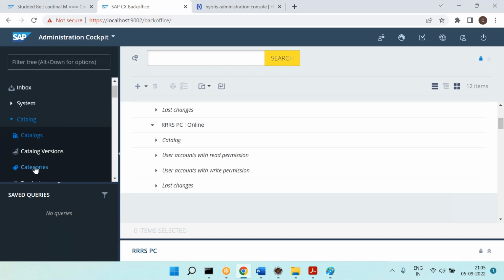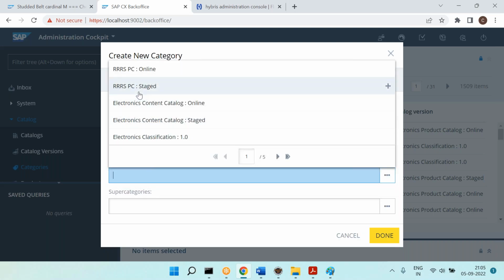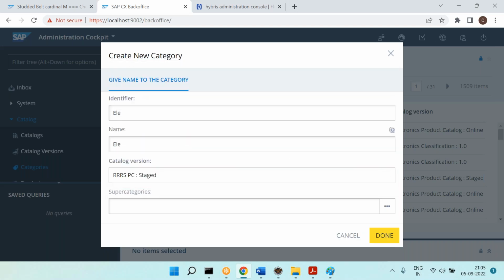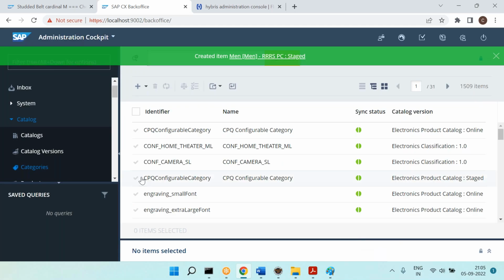So therefore, you can go to the categories. Click on the plus symbol, specify electronics, and the name I'm giving the same. Now tell me, do I need to create this in the staged version or online version? Staged version. Yes, we need to create in the staged version, and say done. Similarly, create one more, men, in the staged version, and say done.